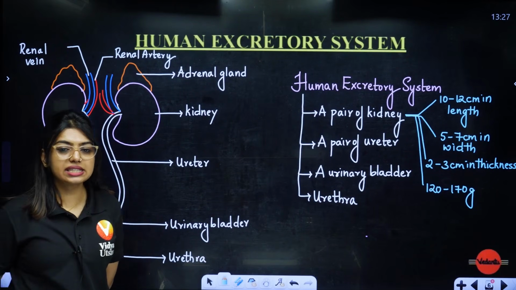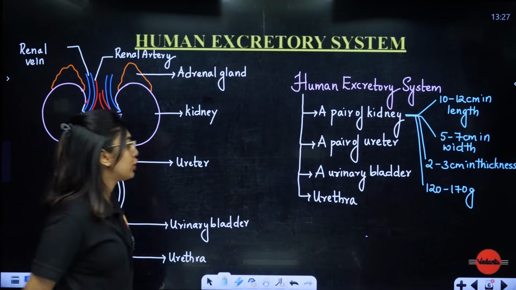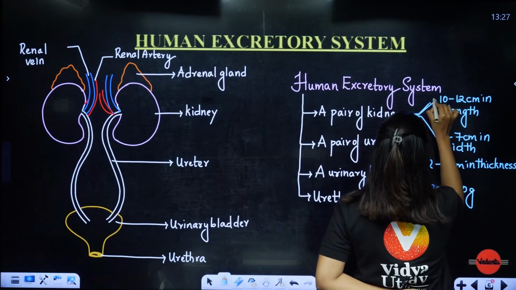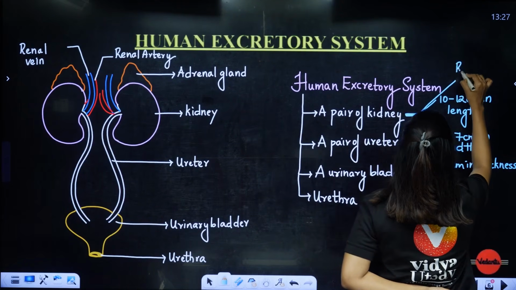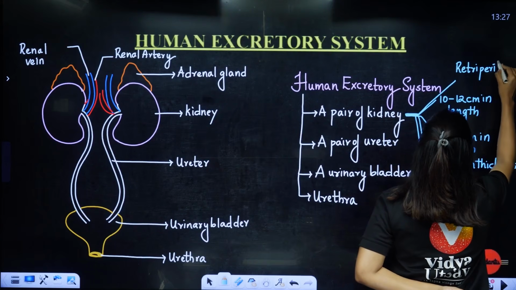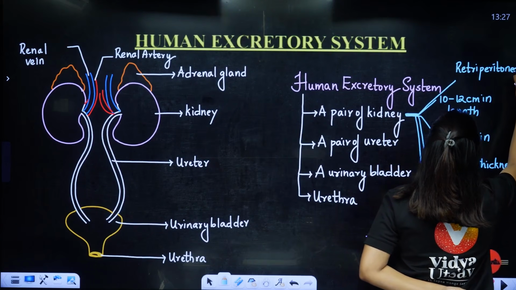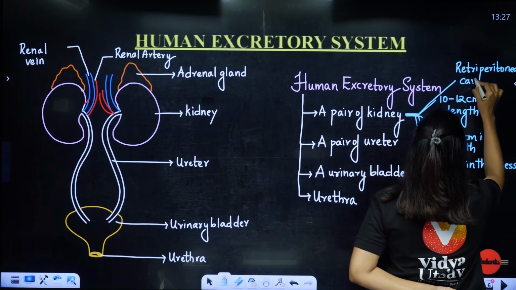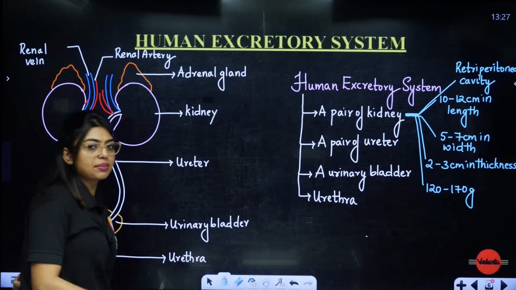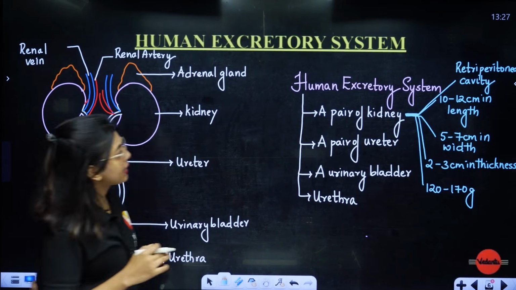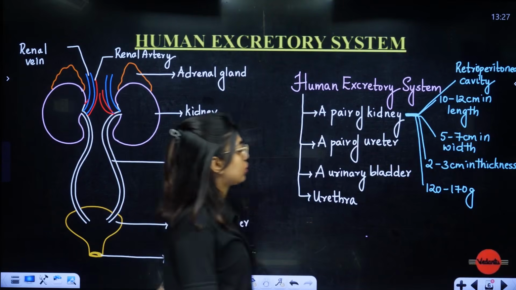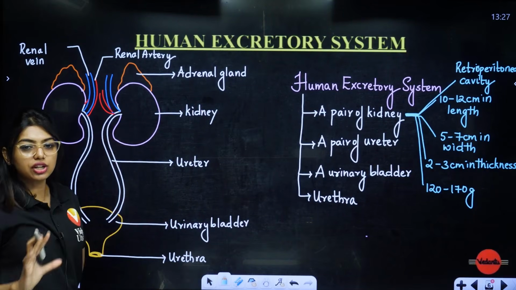Done? Okay, easy? Right. Now, I told you that this is present behind the peritoneum, retroperitoneal. So this is present in the retroperitoneal cavity. This you will learn more in your anatomy classes, which cavities and which organs are present. But just understand it's present in the retroperitoneal cavity. Now this much understood, yes or no?